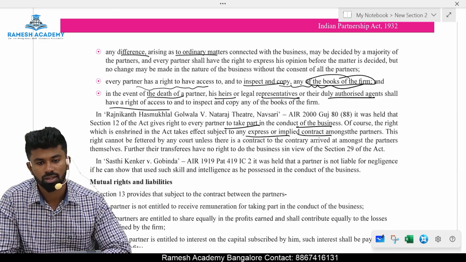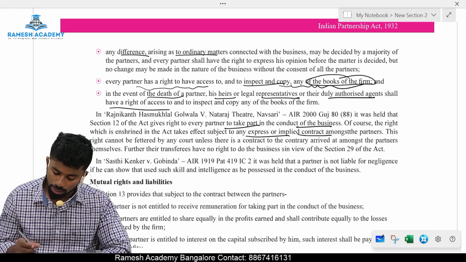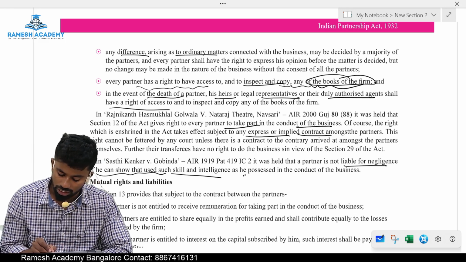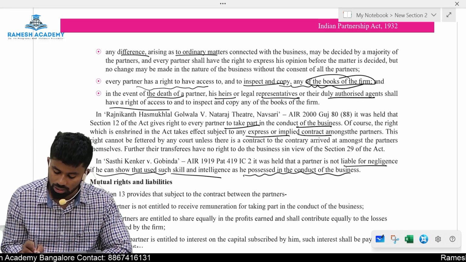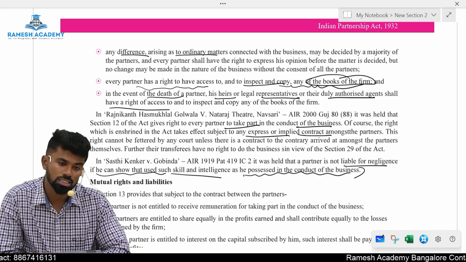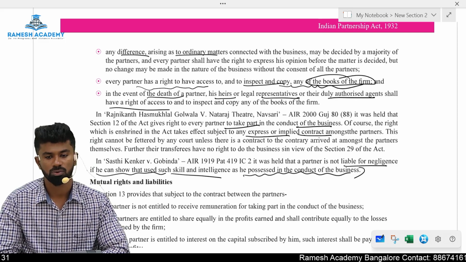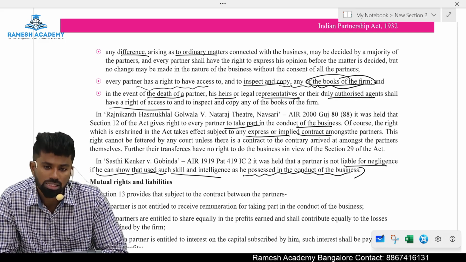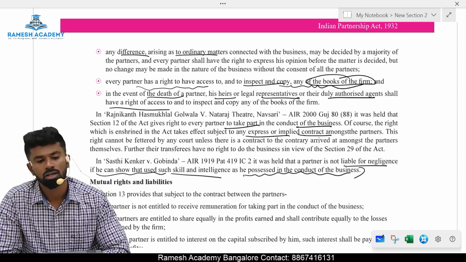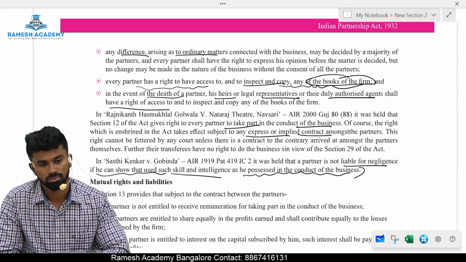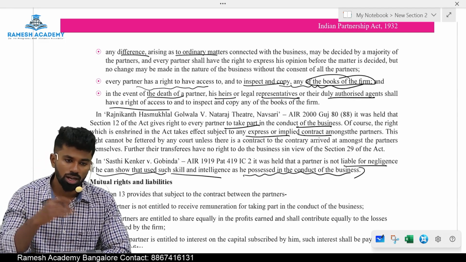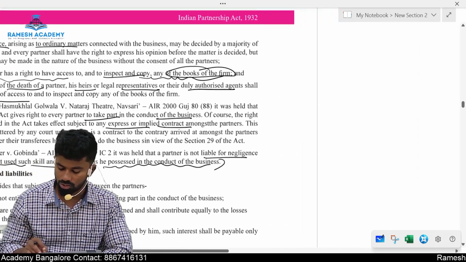Applicable. Okay, it was held that a partner is not liable for negligence if he can show that he used such skill and intelligence as he possessed in the conduct of business. So if he has taken reasonable care, then he will not be responsible. Only when he is negligent, when he does not carry out his duties diligently, then he will be held liable for payment of compensation. So this is with respect to what? Section number 12. I'll ask a few questions to you guys. Please try to answer these questions.